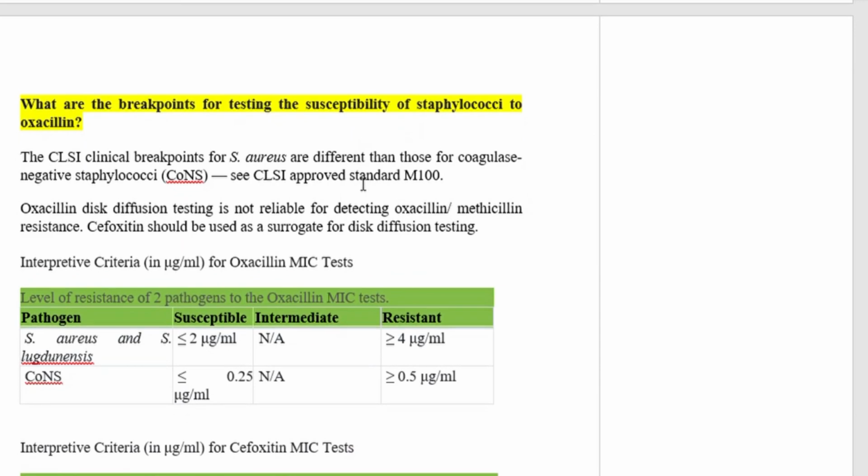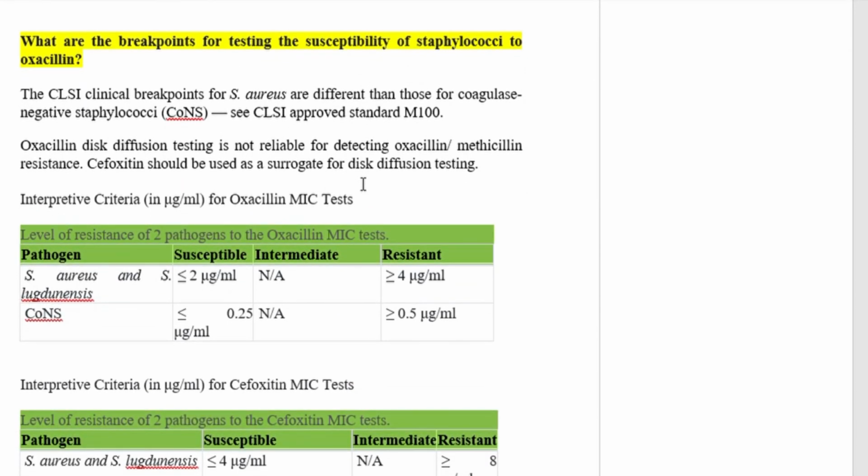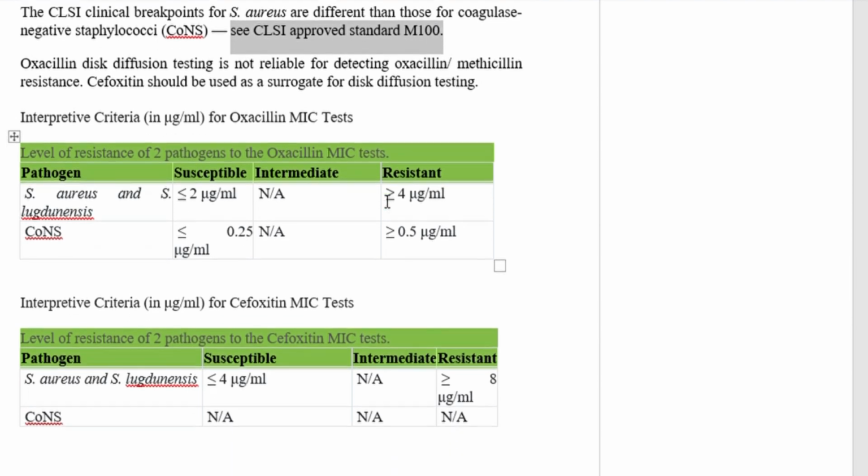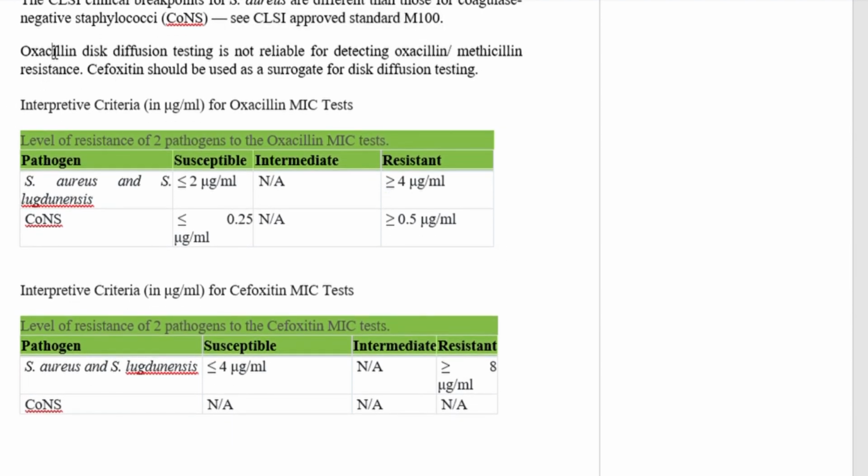So what are the breakpoints for testing susceptibility of Staphylococcus to oxacillin? The CLSI clinical breakpoints for Staphylococcus aureus are different than those for coagulase negative staphylococci. For this, you can refer to the CLSI approved standard M100 also. In short, oxacillin disc diffusion testing is not reliable for detecting oxacillin or methicillin resistance.